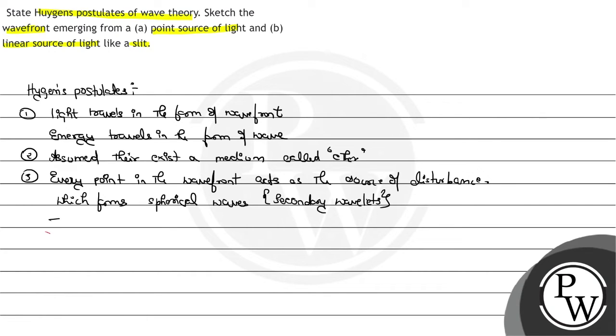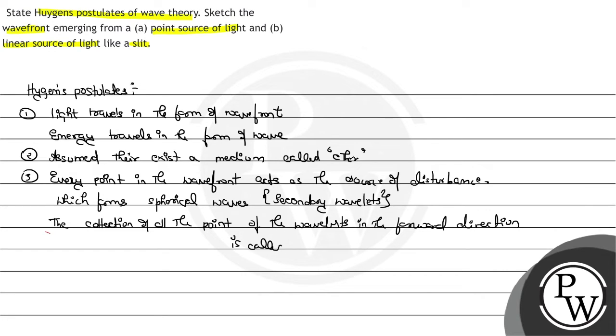and the locus, the collection of all the points of the wavelets in the forward direction is called as the wavefront.